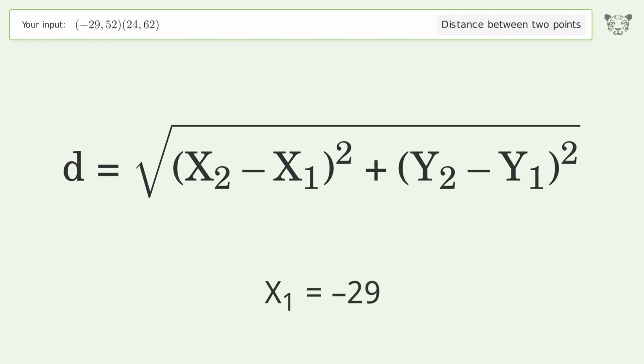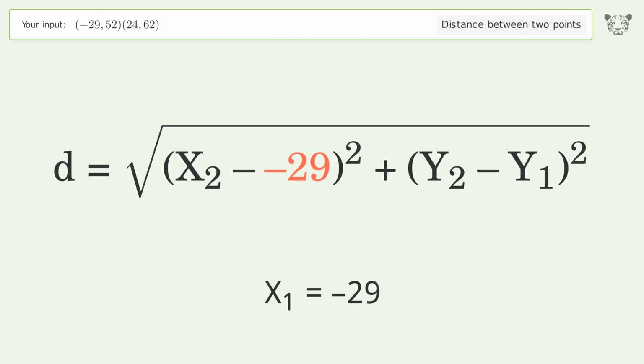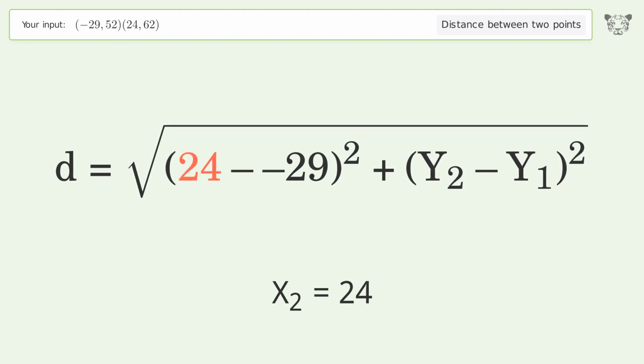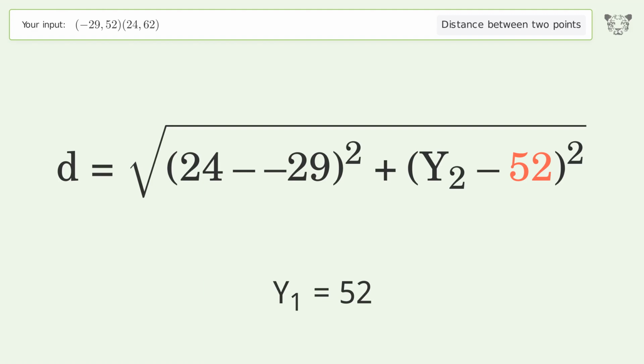x1 equals -29. x2 equals 24. y1 equals 52. y2 equals 62.